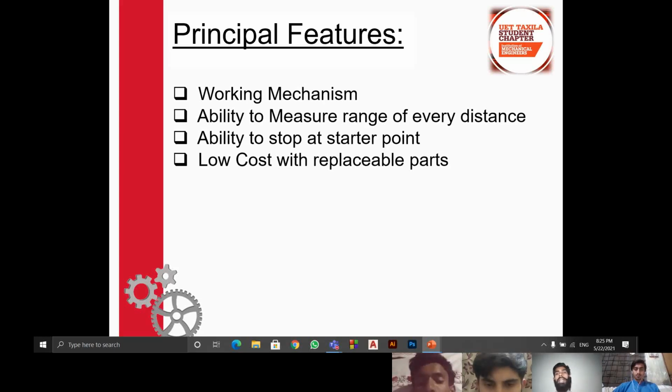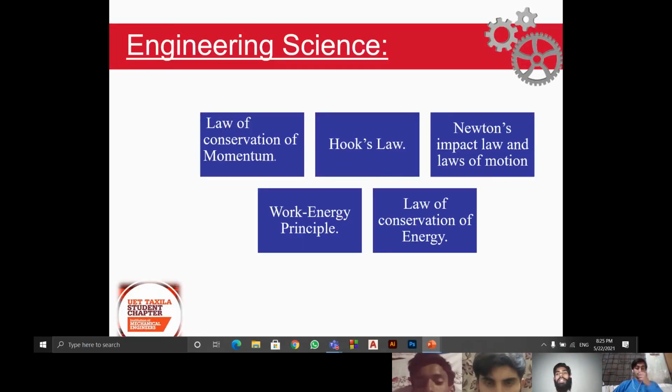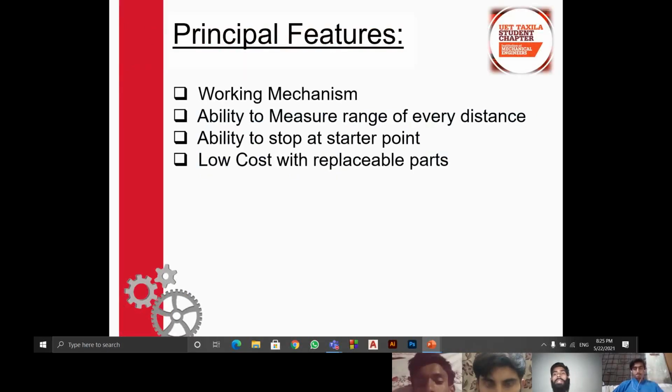The ability to stop at starter point. Our device is capable to stop at the starter point from where it starts at the first moment. The string is connected at the front pulley at one point while its other point is connected to the motor, and the whole string is wound on the motor. During the forward direction, this string starts winding on the pulley while unwinding from the motor, and during reverse direction, the mechanism is again reversed.